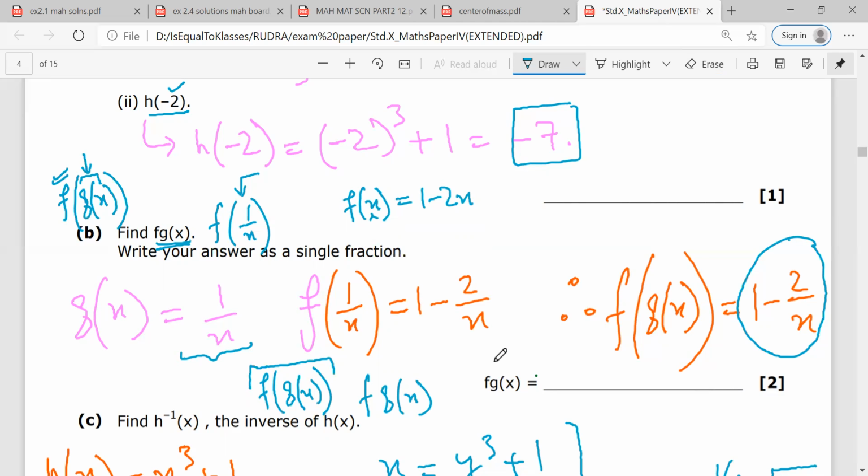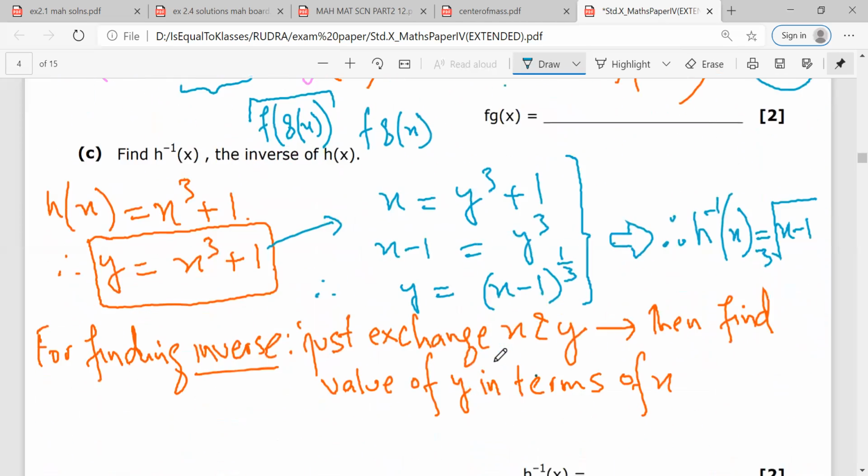Is there a doubt, Mr. Rudra? No, sir. Okay. Find h inverse x. Now h inverse x is again simple to find.